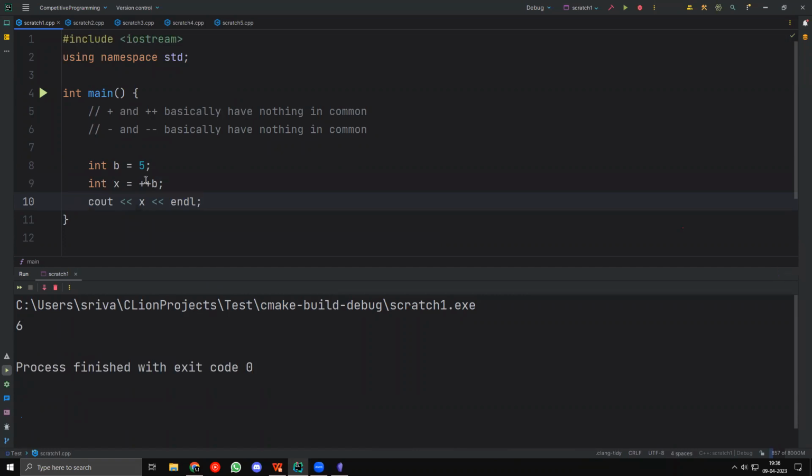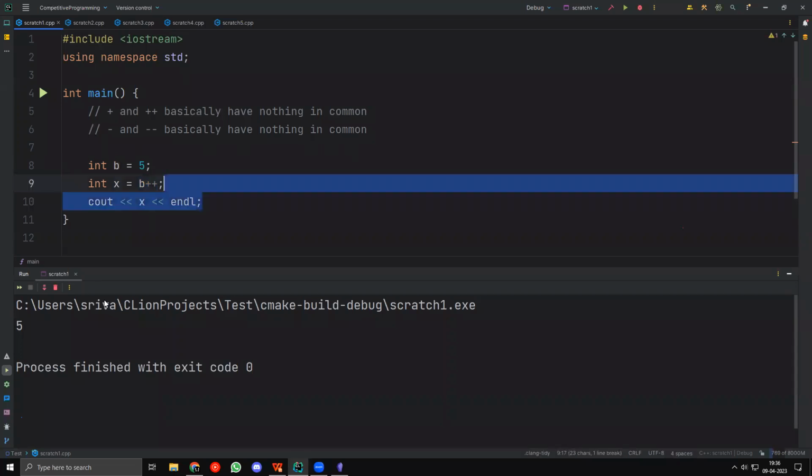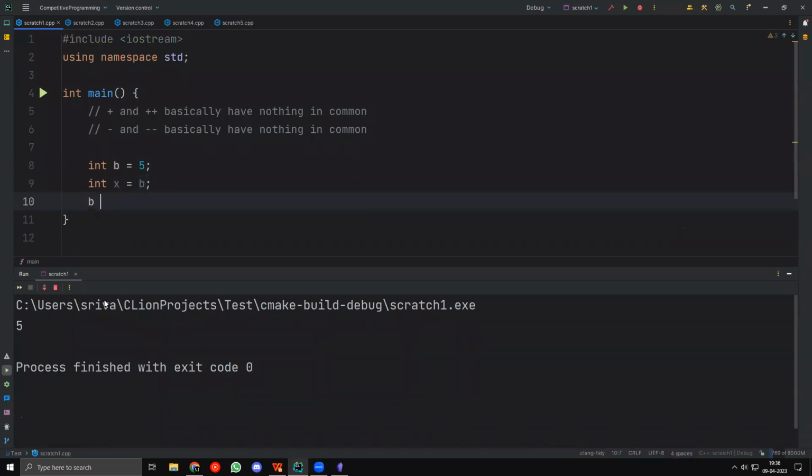You'll see that x will be equal to 6 here, but when I do this, it will be equal to 5, right? So this is just the use case. Now you don't need this exactly. You can also do this by just taking some if statement, or maybe even just assigning first, increasing later, something like that. If I wanted something like this, I'd just say x equal to b and b plus equal to 1. I don't really need plus plus or anything, right? And if I want x equal to plus plus b, I'll say b plus equal to 1 and then x equal to b, right? So this is possible. Generally it's not very necessary, but it's just a nice thing to have.